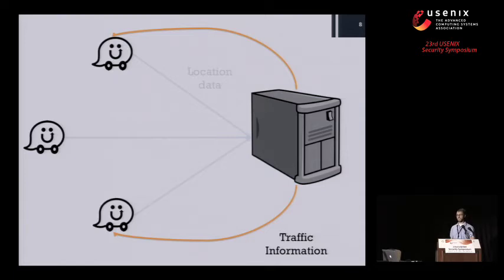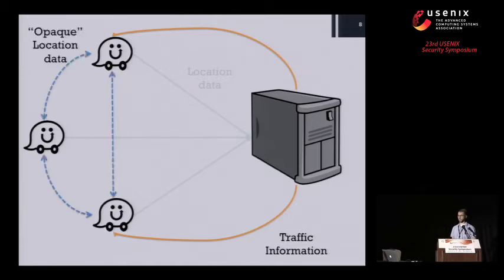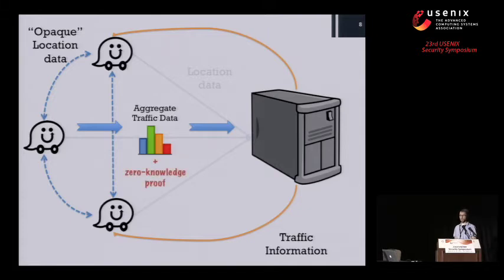First of all, we wouldn't send raw location data directly from the users to the centralized server because that obviously violates their privacy. Instead, we might have them enter into some kind of a protocol where they exchange with each other some kind of opaque location data. And then over that opaque data, and I'll get to what that means in a second, they do this computation to build some aggregate statistical data about what the traffic looks like on a map, which they can then send to the server along with a zero-knowledge proof.